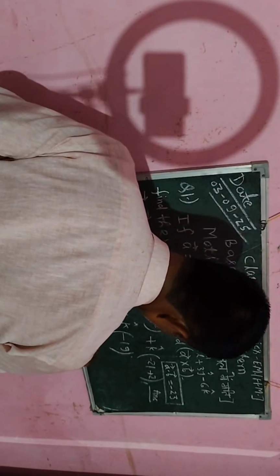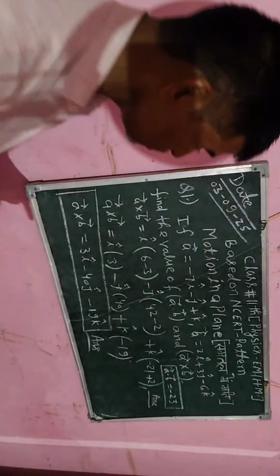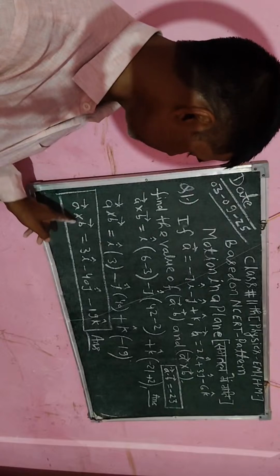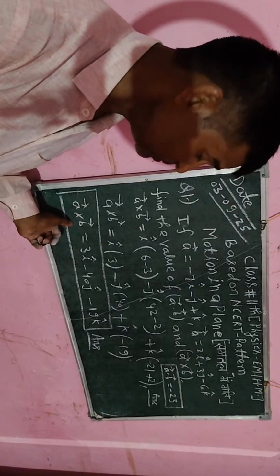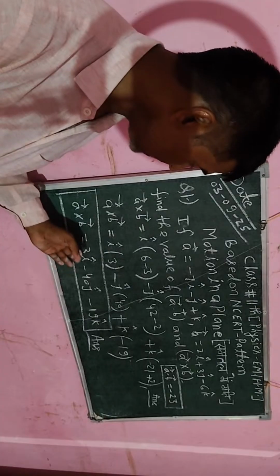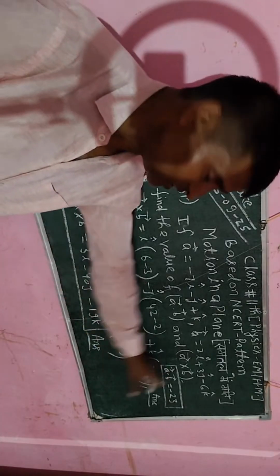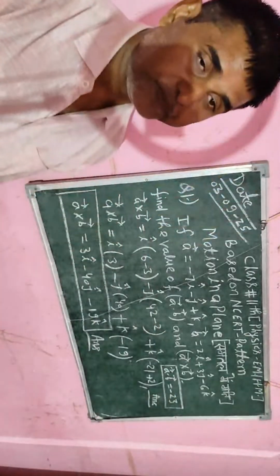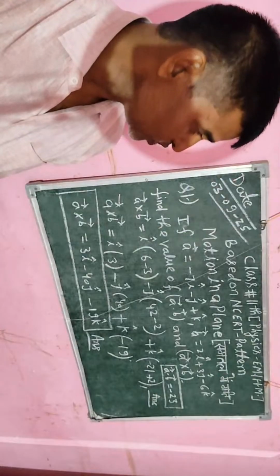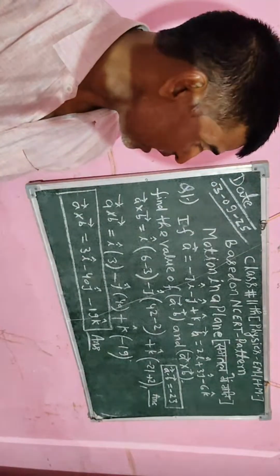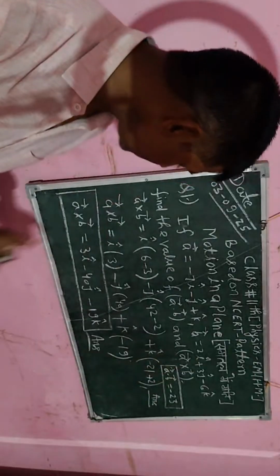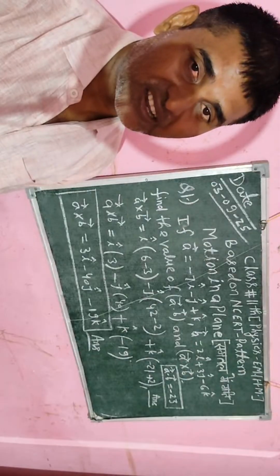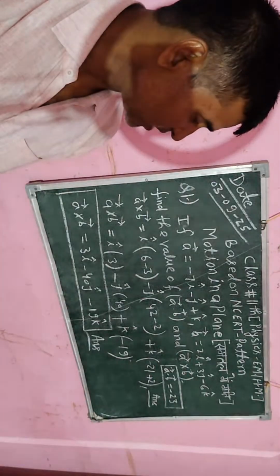Okay, so these are the required concepts to find the value of a dot b and also the value of a cross b. So a cross b is equal to a vector. Here I have got a vector, but a dot b is a scalar, therefore I have got a scalar value. Each and every student has to differentiate the formula of scalar product and the formula of vector product. Each and every student has to know clearly, because in the exam a question